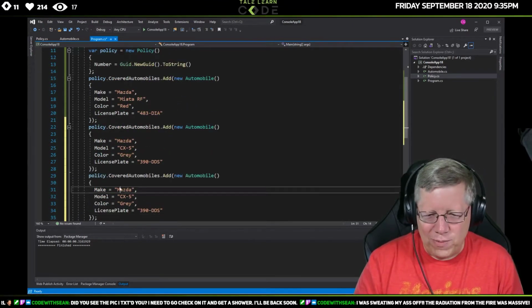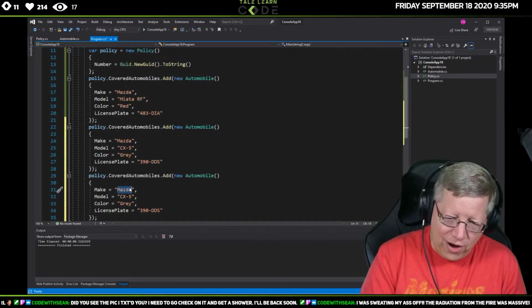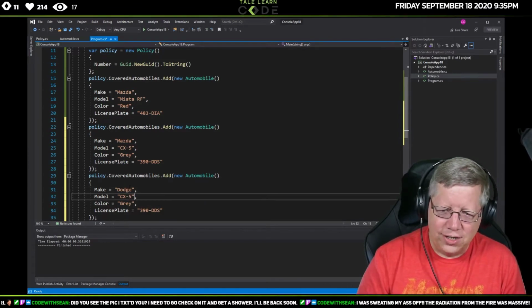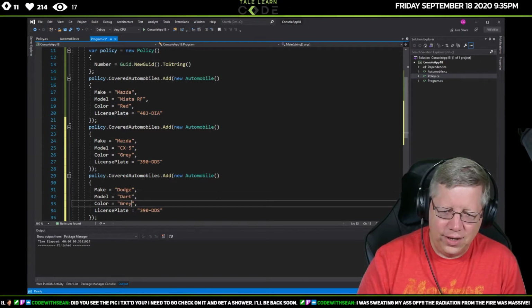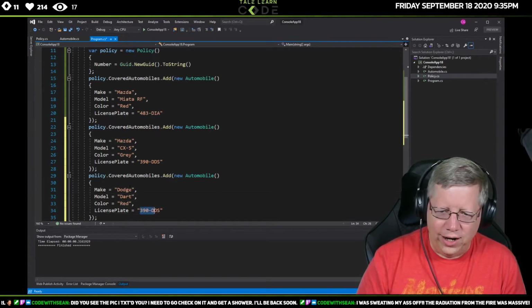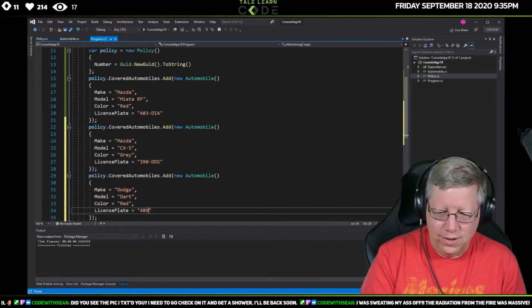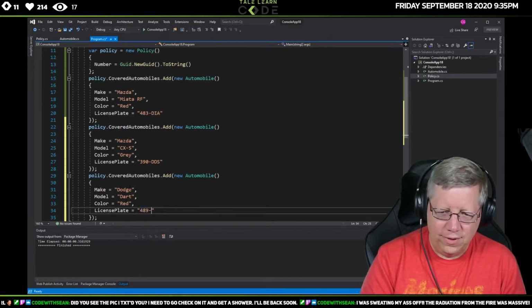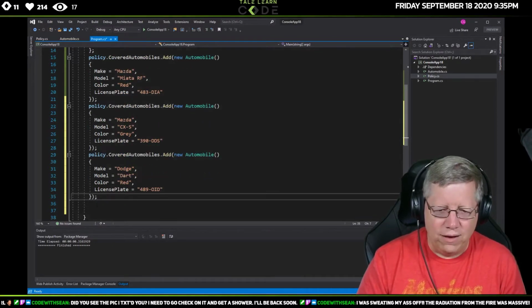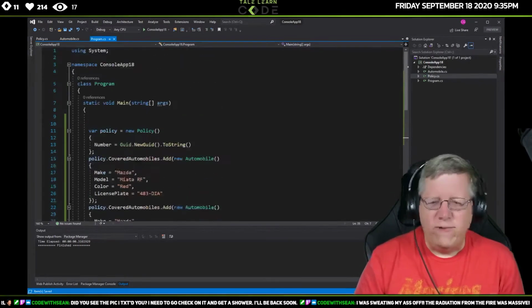All right, I'm gonna put in one more car, because I'll put all three of my cars just because. The other car we've got is a Dodge Dart, and it's red. And, whoops, there we go. So just again, some random numbers. All right, so we've done that.